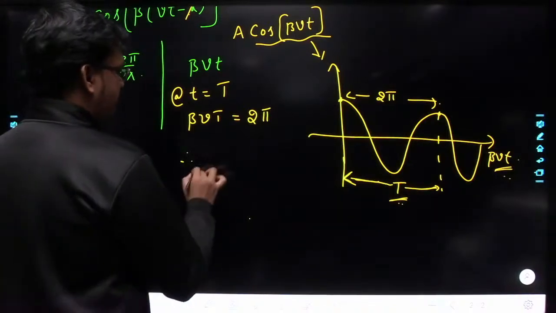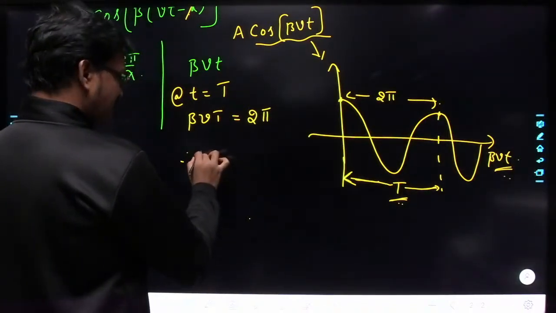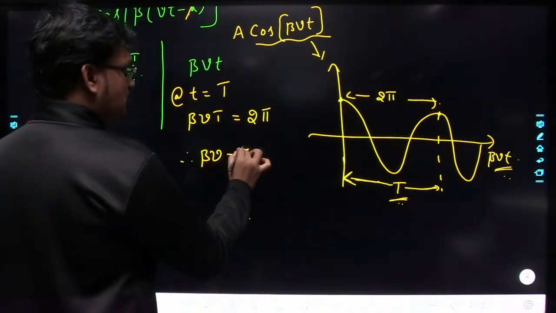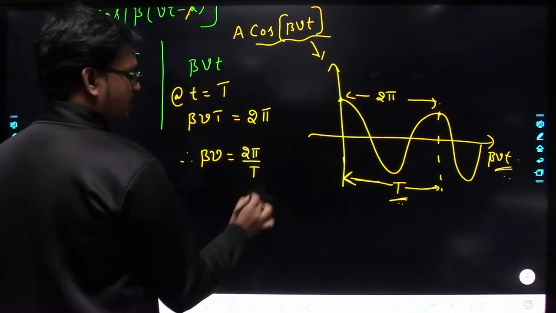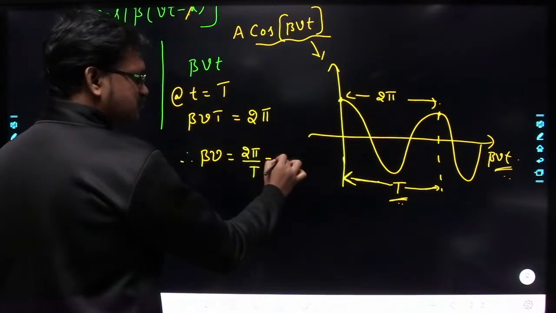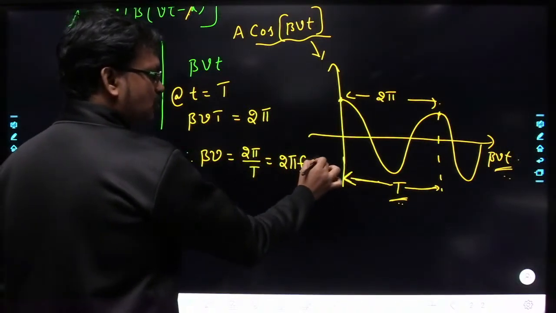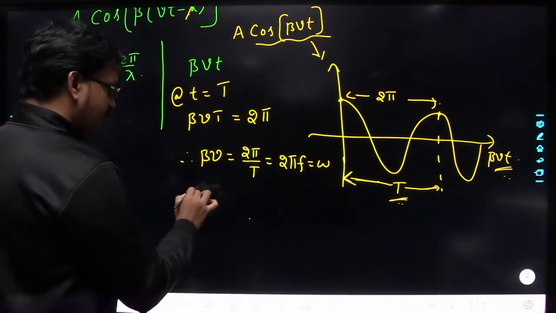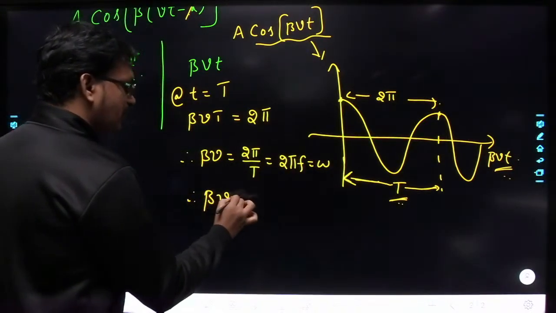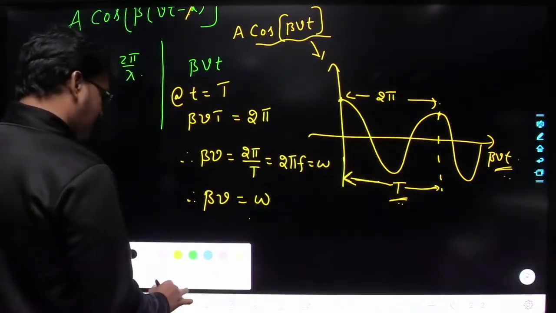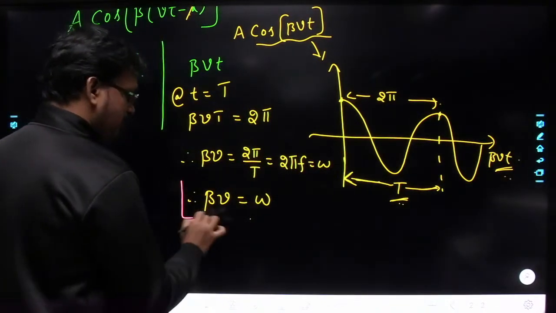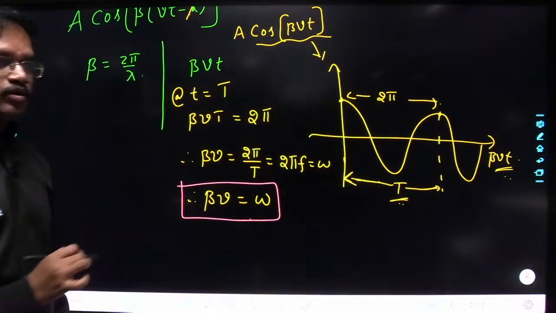Therefore beta v is equal to 2 pi by T. We know that 1 by T I can write as f. So that is 2 pi f, which is equal to omega. So that means beta into v I can replace with omega here.